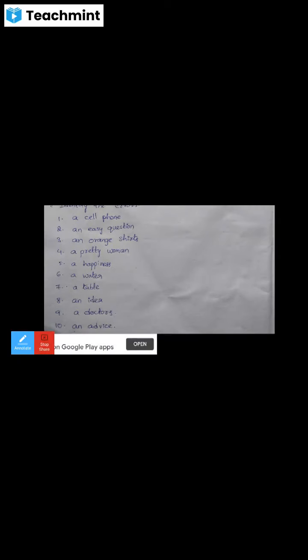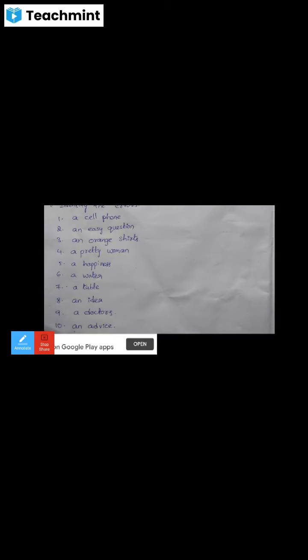Guess it or think it. Okay, the first one, a cell phone. It is a countable noun, and the word cell phone begins with a consonant sound, so it is correct. The number one is right. Next, the second one, an easy question.